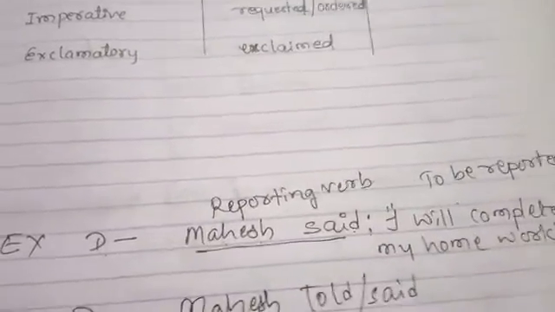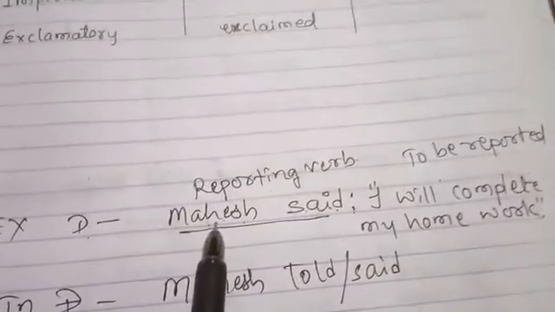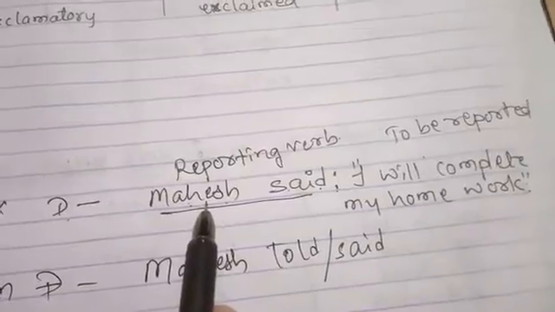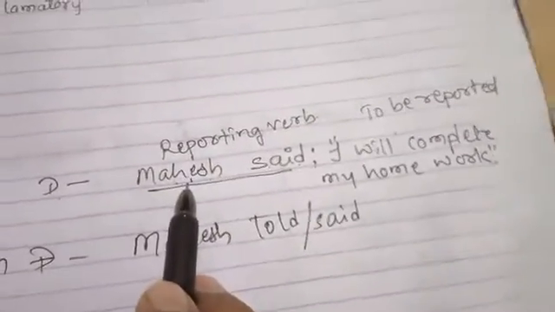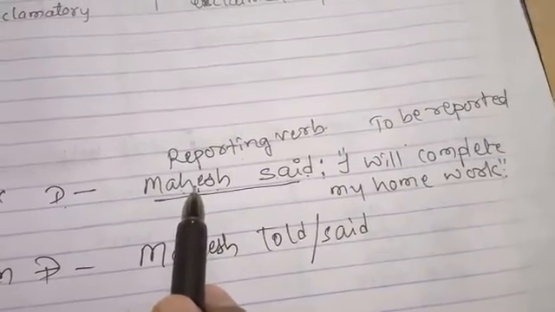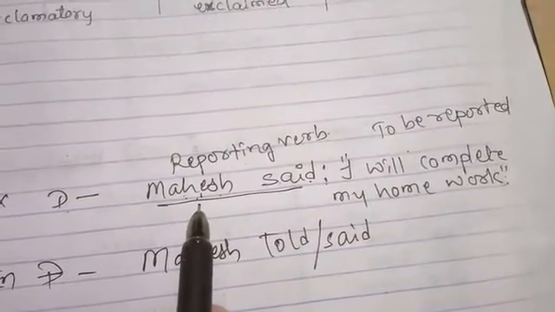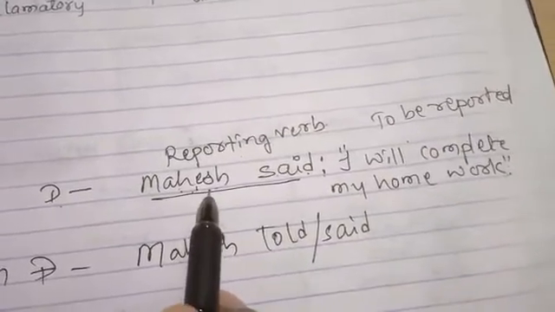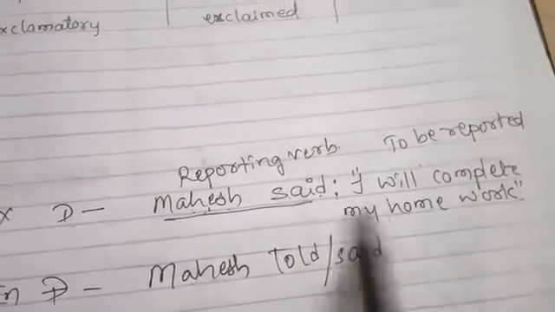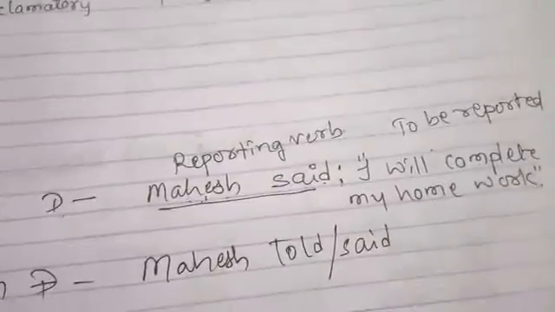See, already I told you people, this sentence belongs to which type? Whether it is an assertive sentence, imperative sentence, exclamatory sentence, or interrogative sentence. See, this one is a very simple sentence, that's why it is called an assertive sentence.